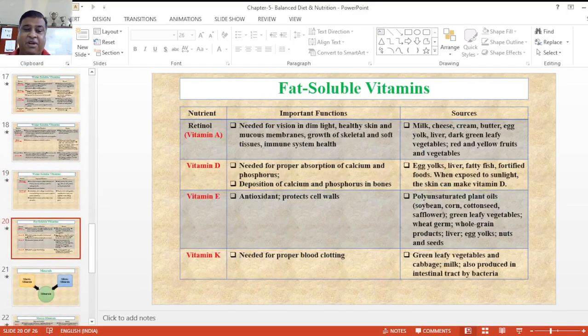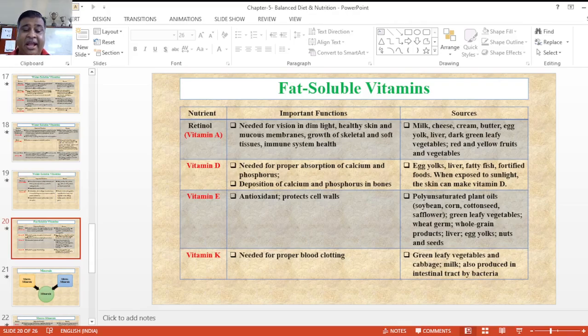Next is fat soluble vitamins, and first is vitamin A, that is called retinol. It is needed for vision, dim vision, healthy skin, mucous membranes, growth of skeletal muscles, and to improve the immune system. What are the sources? Milk, cheese, cream, butter, eggs, dark green leafy vegetables, and red and yellow fruits and vegetables.